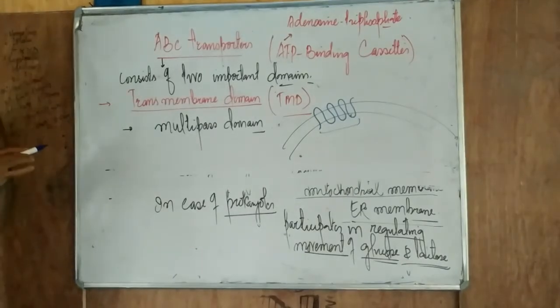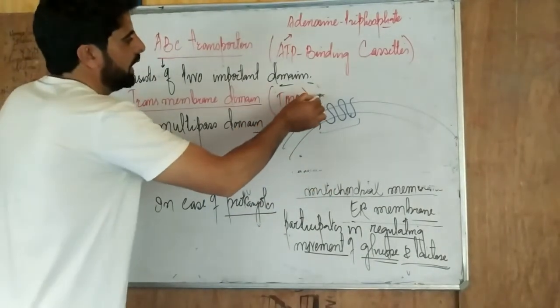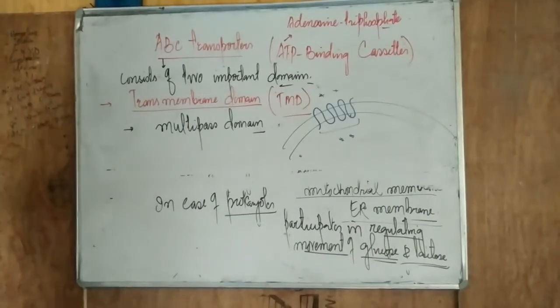That means the transmembrane domain is a multipass domain and is helping in the movement of the substance from the external environment to the internal, or from internal to the external environment. You have to keep it in mind.